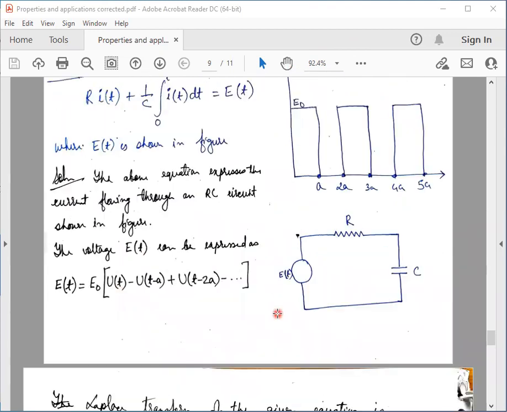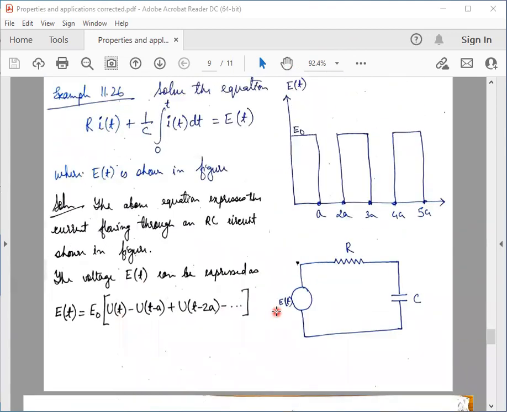Now let us take the Laplace transform of this equation. R is the value of the resistance and it is a constant. C is the value of the capacitor, it is also a constant. So when I take the Laplace transform, R will not change, C will not change.